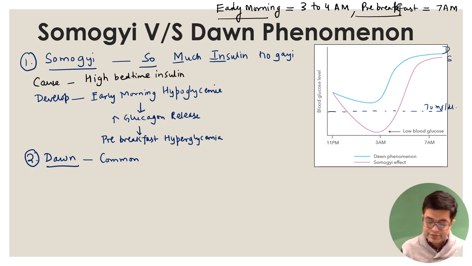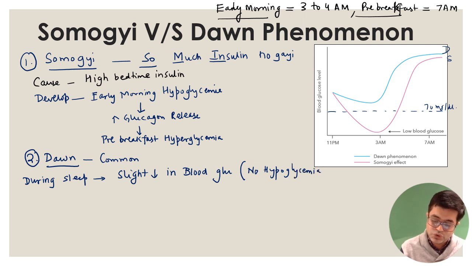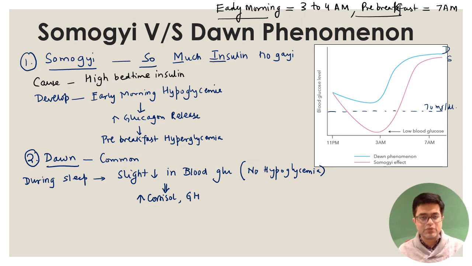Now, what will happen is, sometimes during night, during sleep, there will be a slight dip in the blood glucose level. But this slight dip will not be sufficient to produce hypoglycemia. See, there is no hypoglycemia happening. Look at the graph also as I am explaining. So no hypoglycemia, but slight dip in blood glucose. This slight dip will lead to increased release of cortisol as well as growth hormone. And sometimes it will lead to release of some amount of glucagon also. So mild glucagon. See, significantly increased glucagon is a feature of Somogyi effect, but mild glucagon release will also be there.